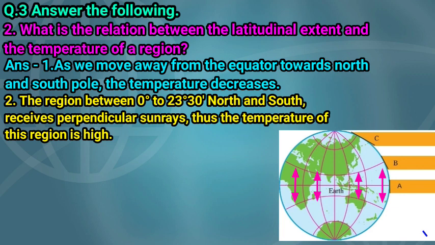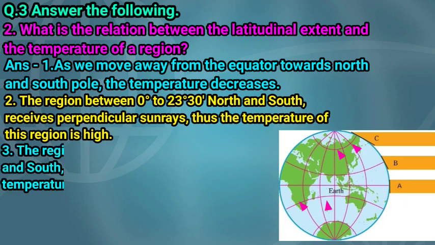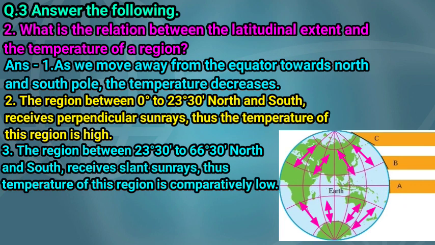The region between 0 degree to 23 degree 30 minutes north and south is the torrid zone, and this zone receives perpendicular sun rays. Thus the temperature of this region is high. The region between 23 degree 30 minutes to 66 degree 30 minutes north and south is the temperate zone, and this zone receives slant sun rays. Thus the temperature of this region is comparatively low.